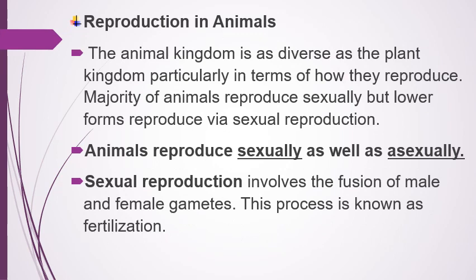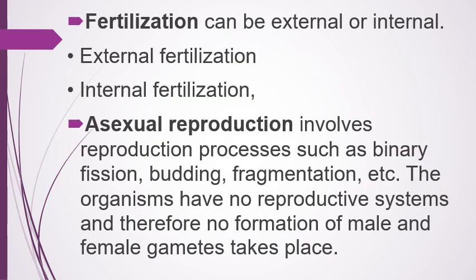Reproduction in animals. The animal kingdom is as diverse as the plant kingdom, particularly in terms of how they reproduce. The majority of animals reproduce sexually, but lower forms reproduce via asexual reproduction. Some animals reproduce sexually as well as asexually. Sexual reproduction involves the fusion of male and female gametes. This process is known as fertilization. Fertilization can be external or internal.